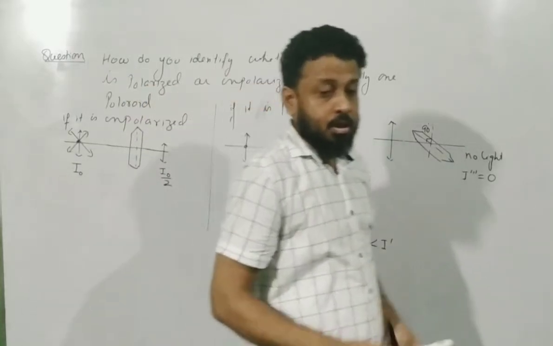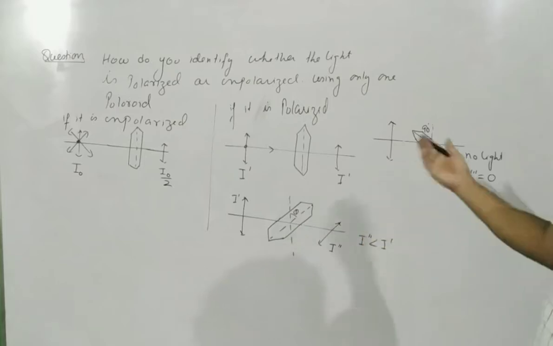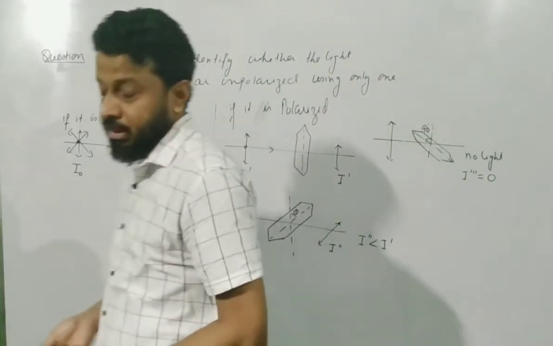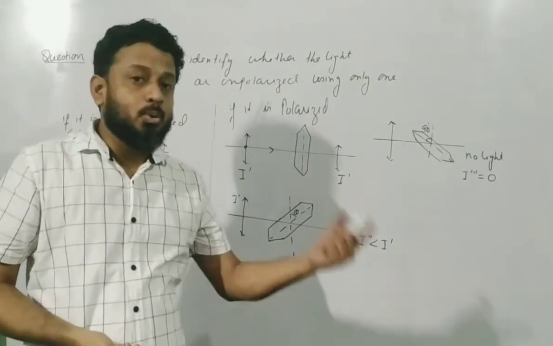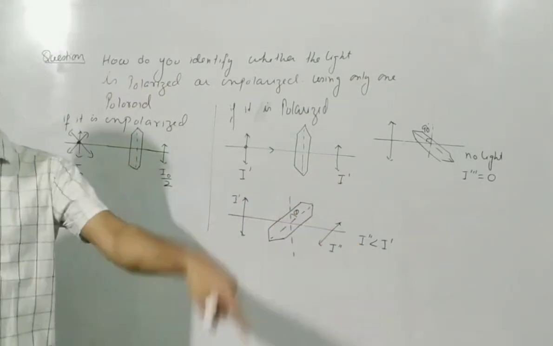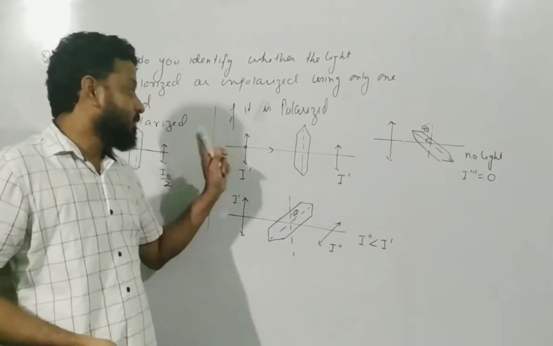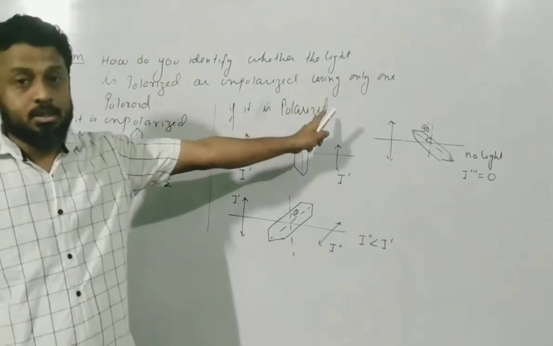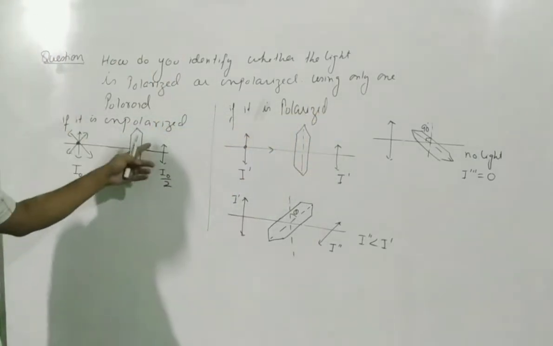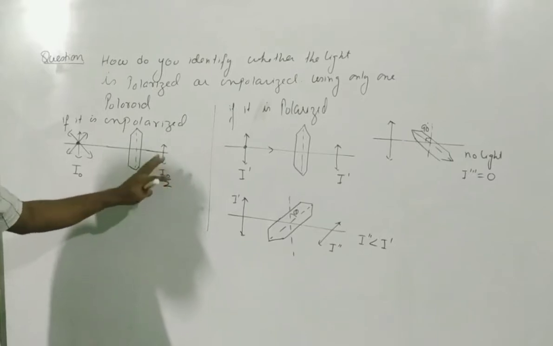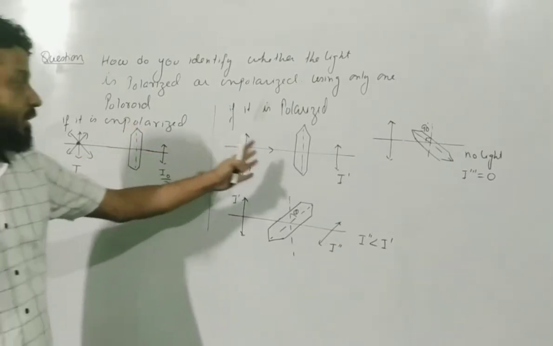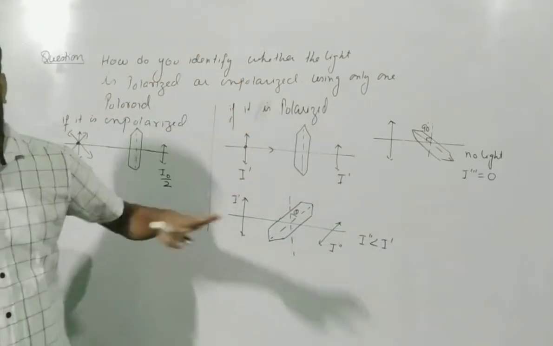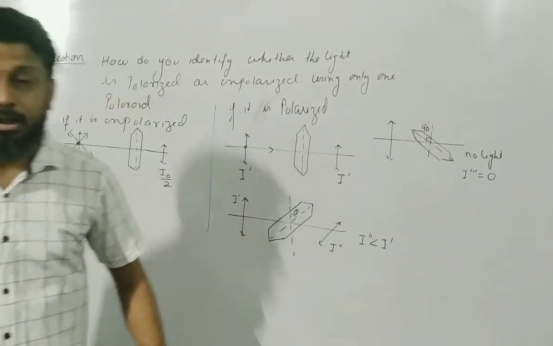So to sum up, when you rotate a polarizer, if the output intensity changes and attains maximum output twice and minimum output 0 twice in one full rotation, that means the incident light was polarized. If it is unpolarized, the intensity right away becomes half, and after that when you rotate, it does not change. But here the intensity keeps on changing from 0 to maximum, maximum to 0, 0 to maximum, and so on. So in that case it is polarized light.